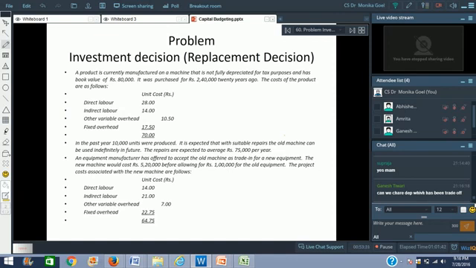One is option 1, where you trade off the machine. The second option is you continue with the machine. Now I am trying to see the difference between the two. One is that I am continuing with the machine. Second is I am buying a new machine and trading it off.